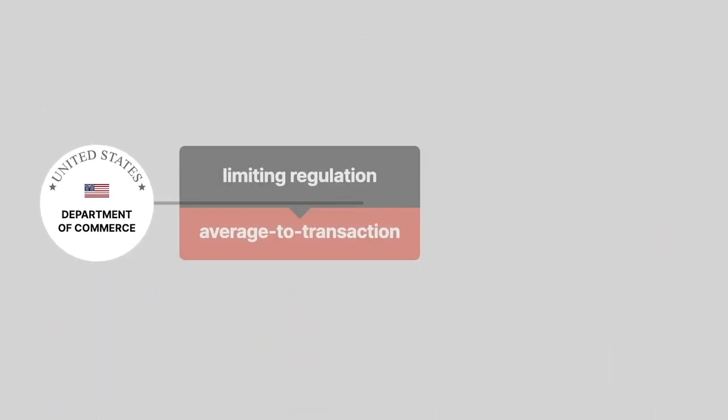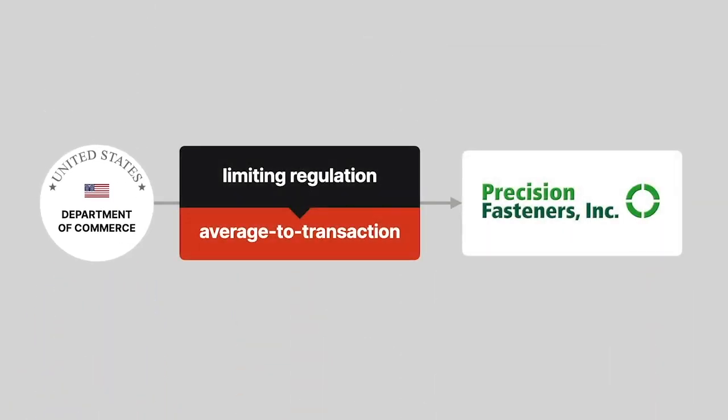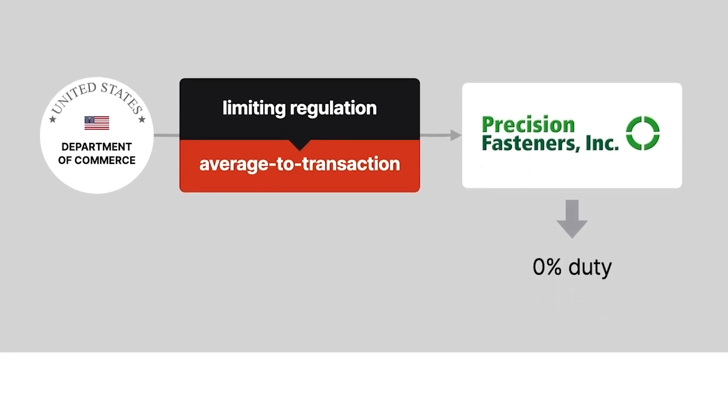On remand, Commerce applied the limiting regulation and reduced Precision's duty to 0%. Mid-Continent appealed to the Trade Court, but the court affirmed. Mid-Continent appealed again, this time to the United States Court of Appeals for the Federal Circuit.